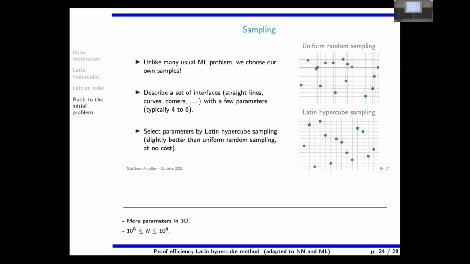Interfaces in 2D can be described by 4 to 8 parameters. It's not that much, but in 3D, we will need much more for sure. Spheres or even polyhedrons. We will need a lot of parameters, perhaps 20, we don't know, something like that.